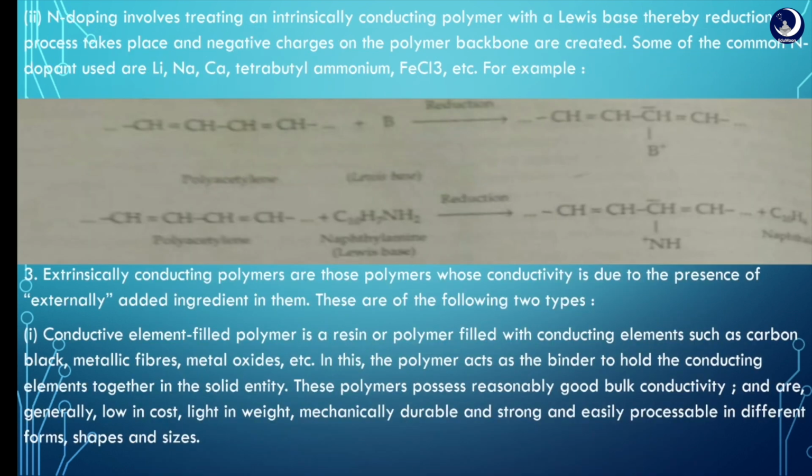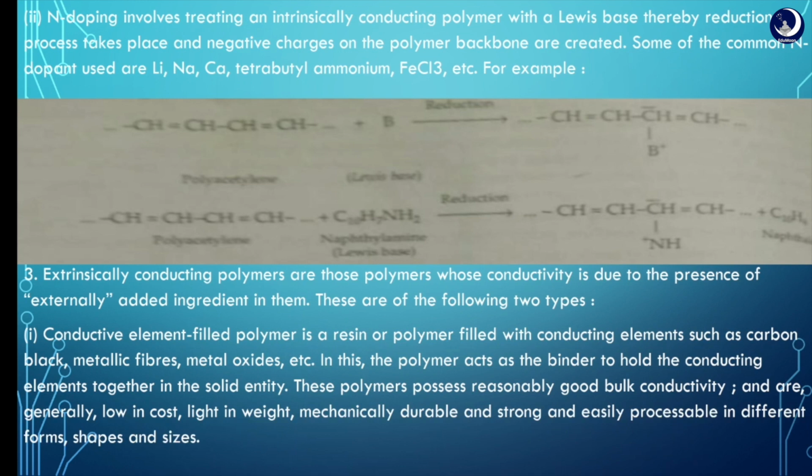Second one, n-doping conducting polymers. Here dopants are Lewis bases. Thus, reduction takes place and negative charges on the polymer backbone are created. Some of the n-dopants are Li, Na, Ca, tetrabutyl ammonium, ferric chloride. These are some examples of n-doping conducting polymers.